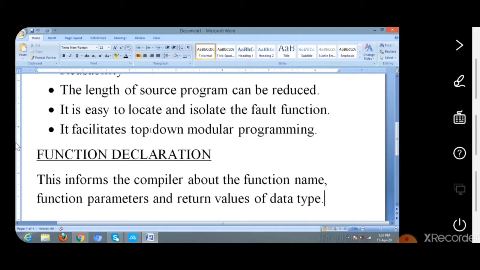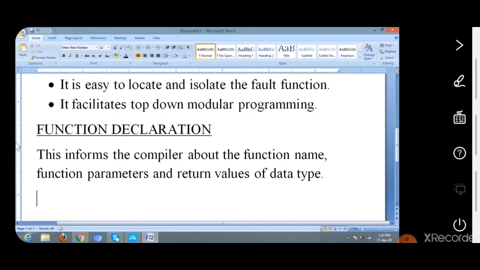The function declaration informs the compiler about the function name, function parameter, and return values of data type.